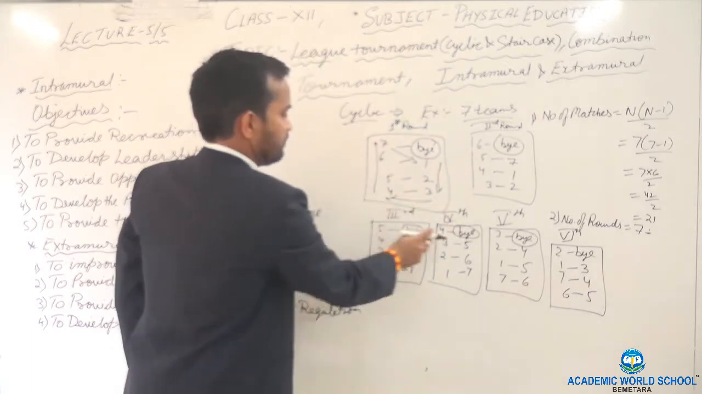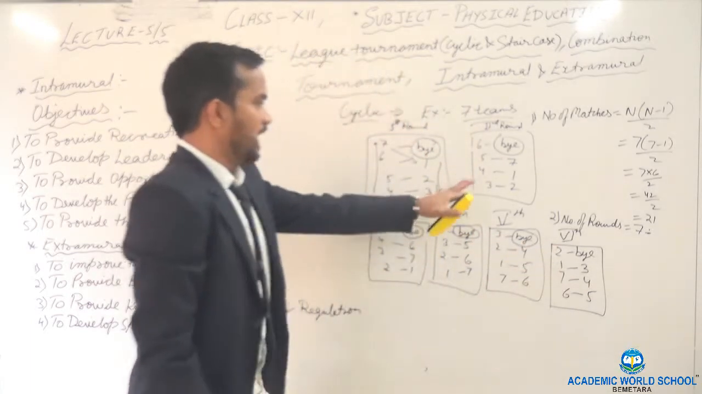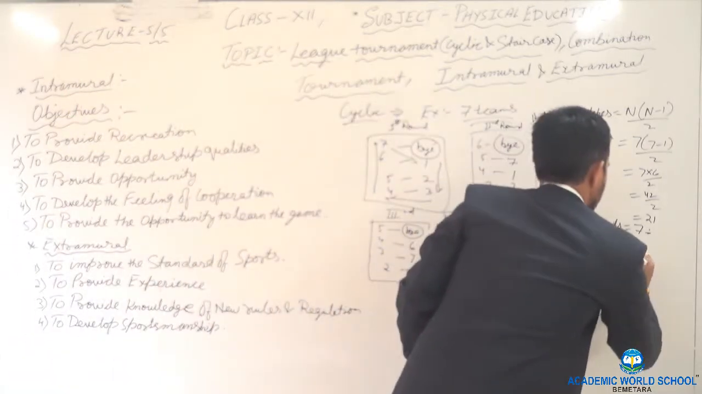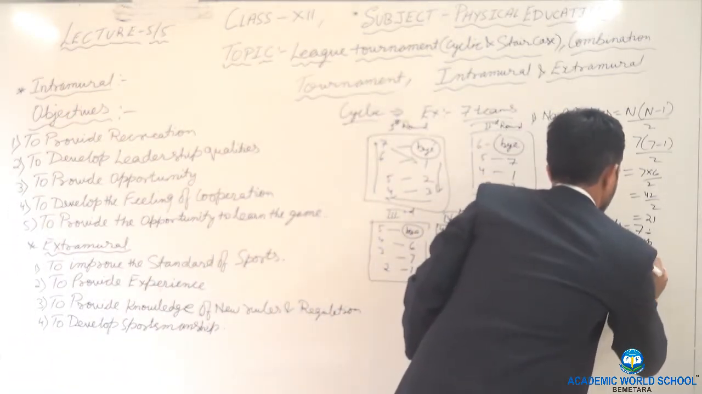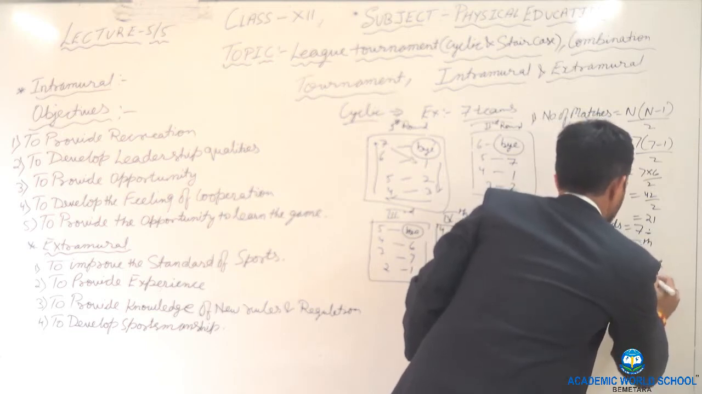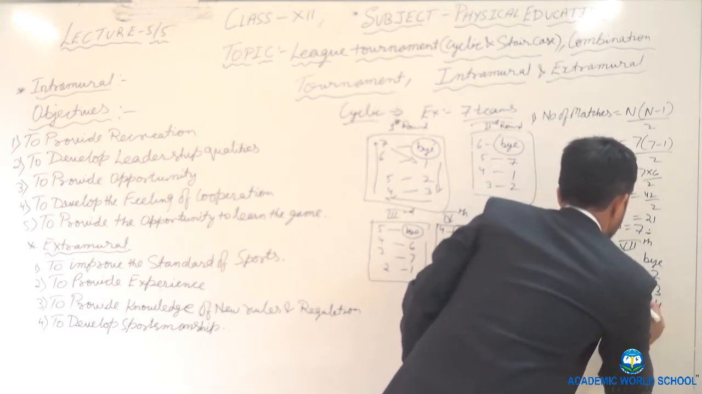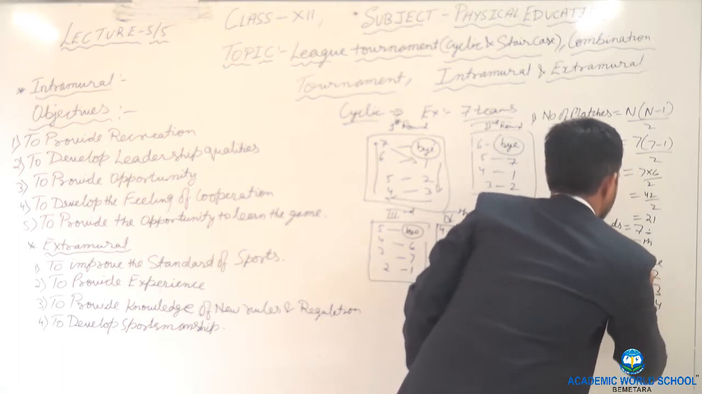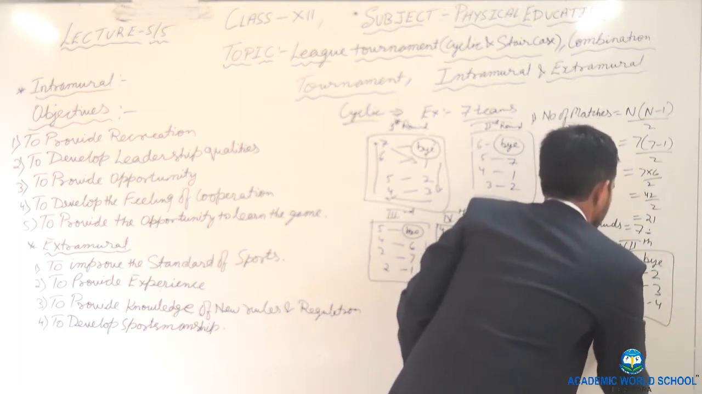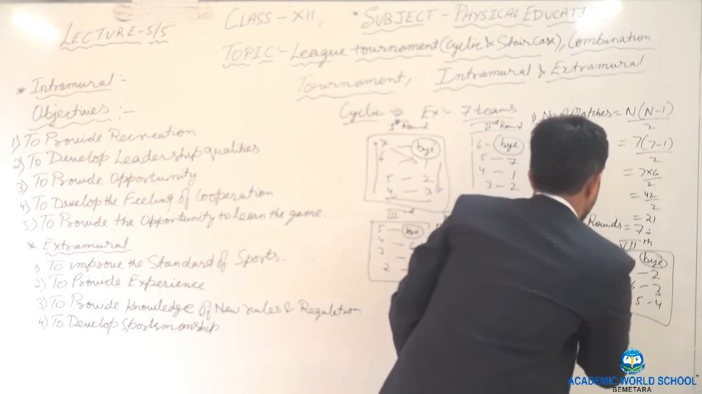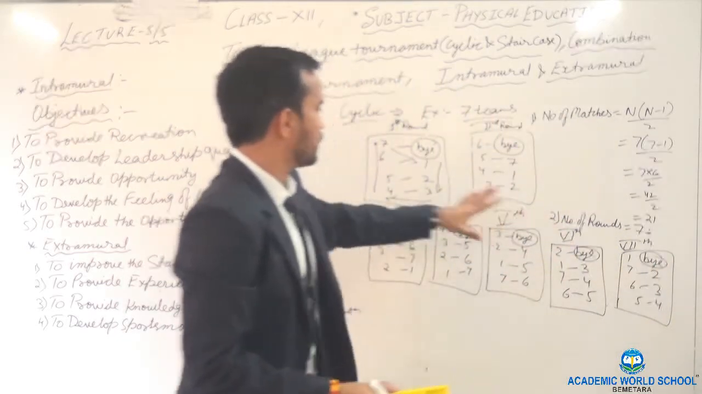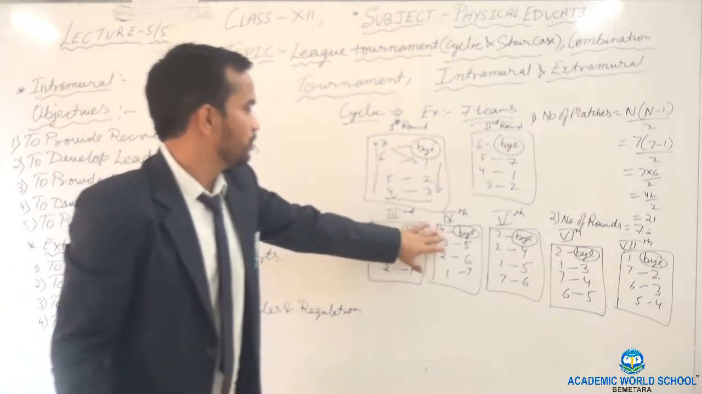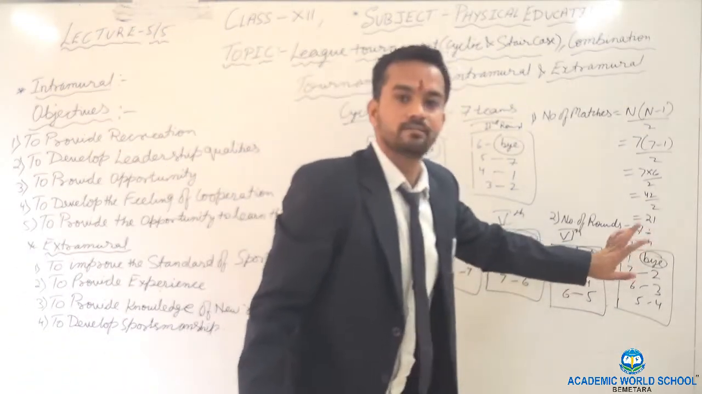Now you can check it: 7, 6, 5, 4, 3, 2. Except one, team number 1, everyone got the bye. Now what will be the seventh round and last round? Bye, 2, 3, 4, 5, 6, 7, 1. See. Now everyone got the bye. You can see that: 7, 6, 5, 4, 3, 2, 1.